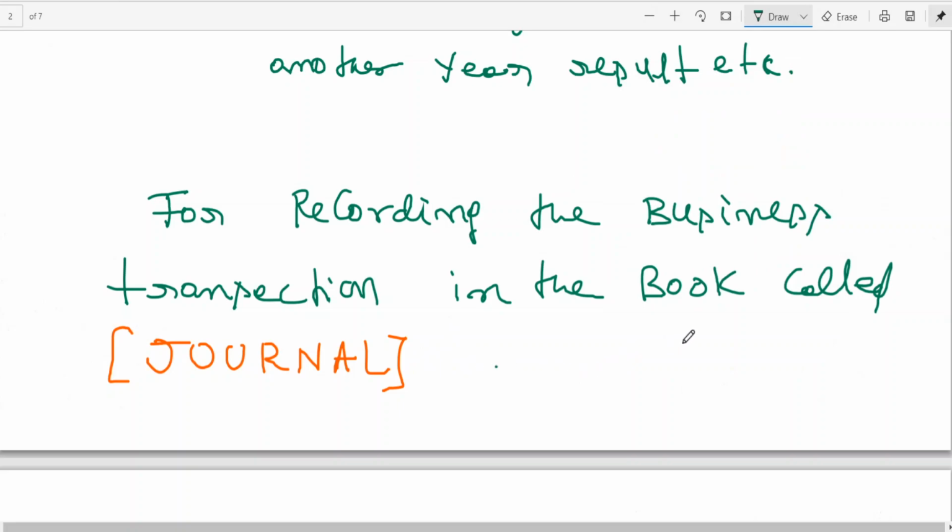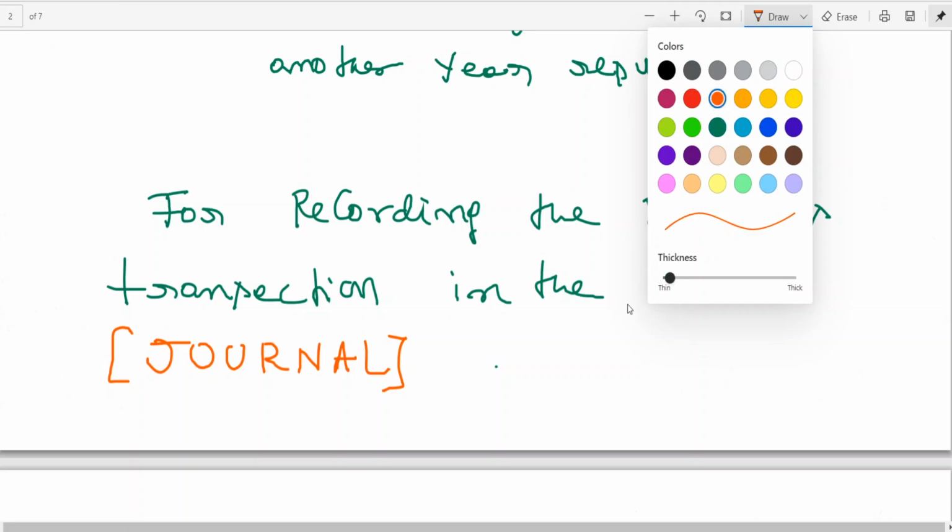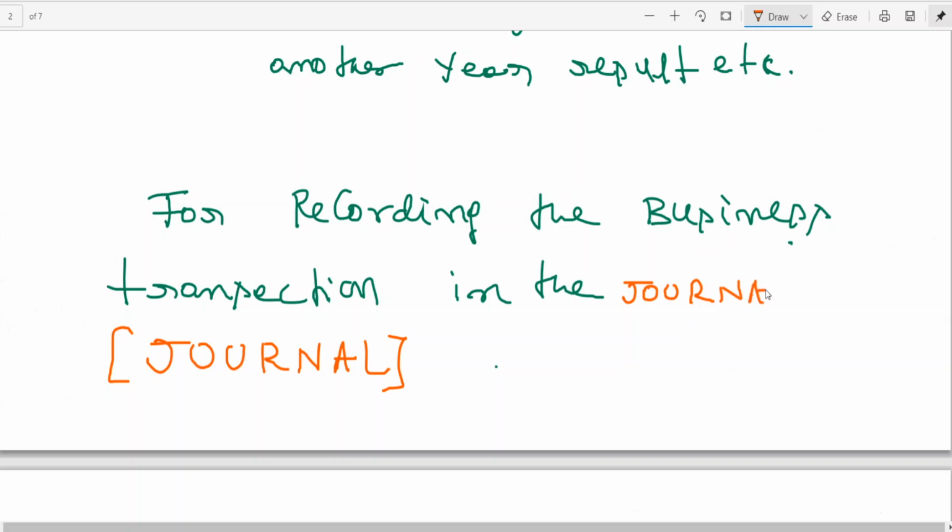For recording the business transaction in the books, what is the name of the book?